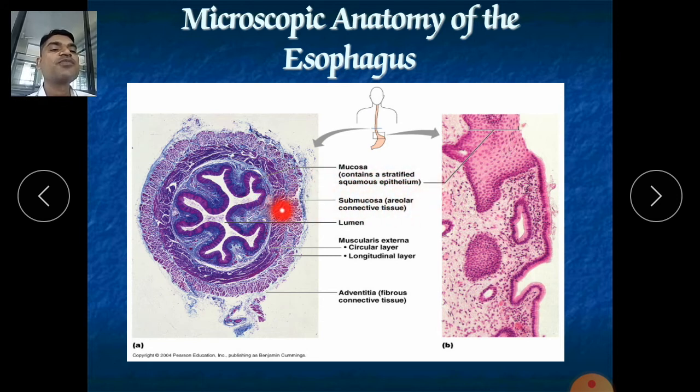After that the submucosa, which contains areolar connective tissue, and the muscularis, which contains circular and longitudinal layers, and the adventitia, a fibrous connective tissue. It is the only specialty of the esophagus. Only the esophagus contains adventitia; no other part of the alimentary canal or gastrointestinal tract contains this adventitia. Understood?